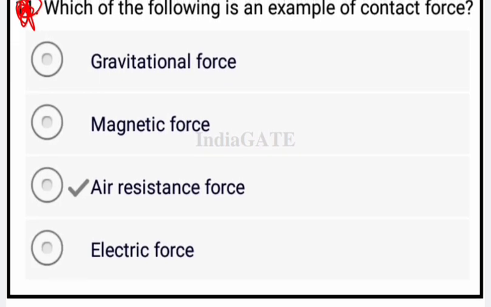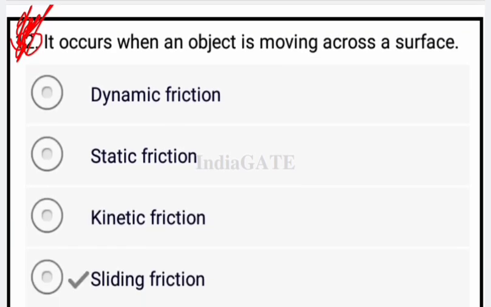Now come to the next question, which of the following is an example of the contact force? So contact force example is air resistance force. So air resistance force is your correct answer. Now come to the next question, it occurs when an object is moving across a surface. So sliding friction occurs when the object is moving across a surface.